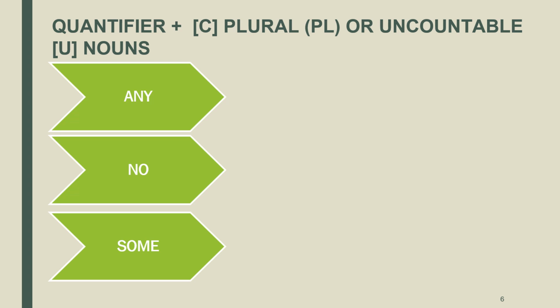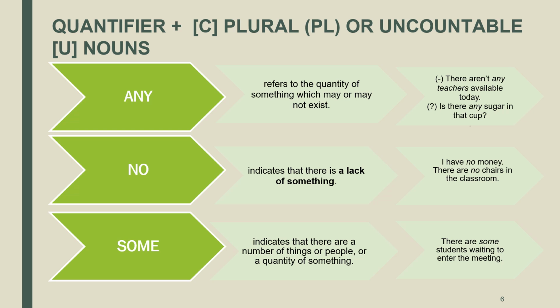Let's see each one in detail. First, any refers to the quantity of something which may or may not exist. Any is generally found in negative and interrogative sentences. For instance, there aren't any teachers available today. Is there any sugar in that cup?